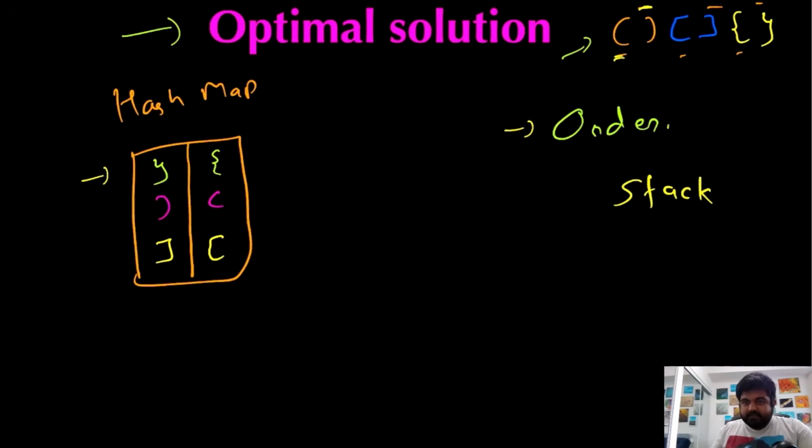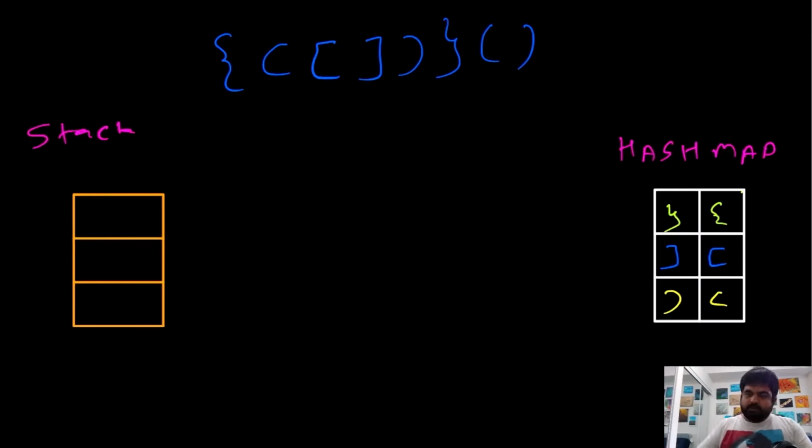So let's try to understand this with an example, how we are going to use a stack over here. Suppose we are given an input that looks like this. I'm going to show you two examples on how we are going to solve this problem.